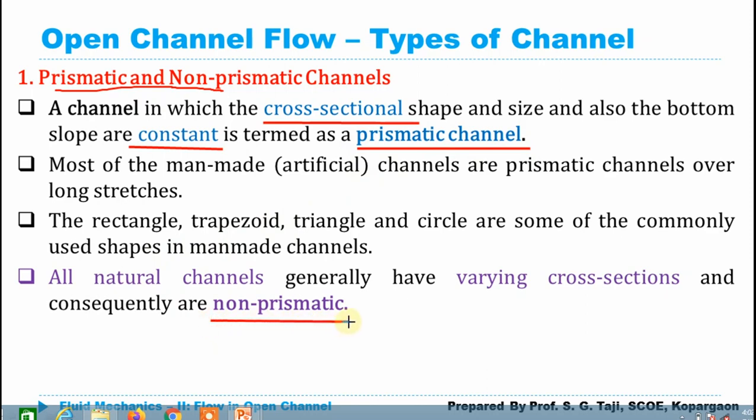Now in case of a natural channel, it is quite impossible that those properties will remain the same, because due to the turbulence or due to the frictional forces of the flowing water, those are going to erode the boundaries of the channel, and obviously those are treated as non-prismatic channels. Almost all natural channels are said to be non-prismatic channels. And man-made channels, like a canal, lined canal, artificial lined canal, or open duct, those are said to be prismatic channels, where the boundaries will remain rigid, and the shape and size both remain the same, all the properties are going to remain the same over time. So those are said to be prismatic channels.